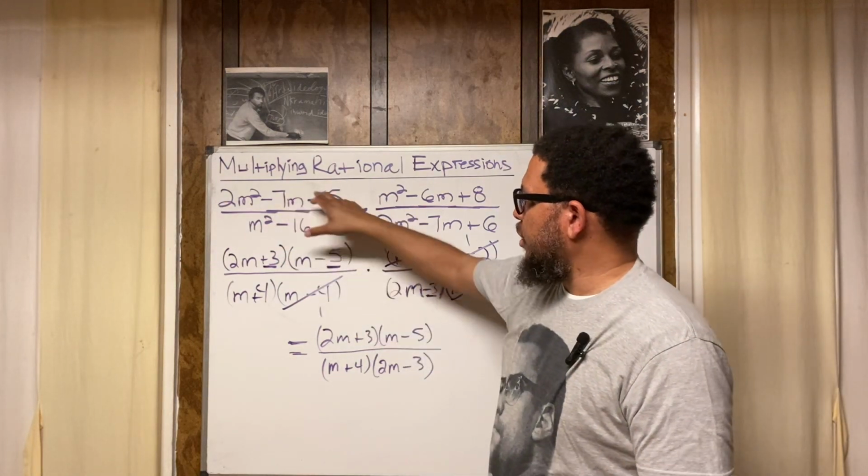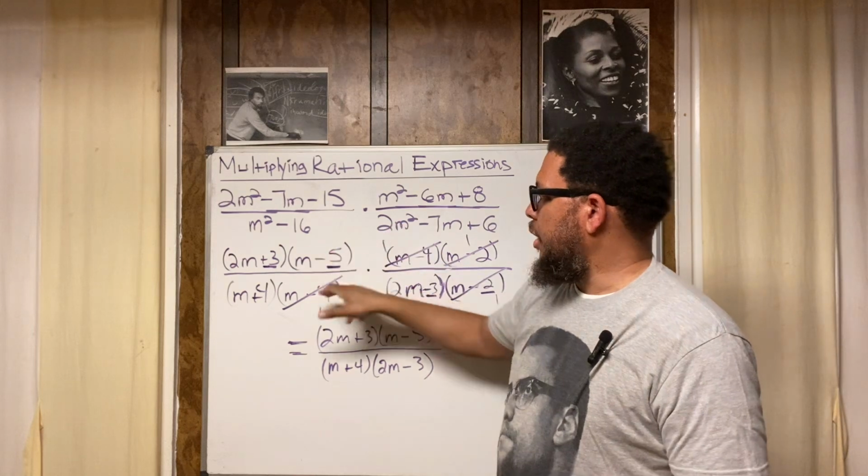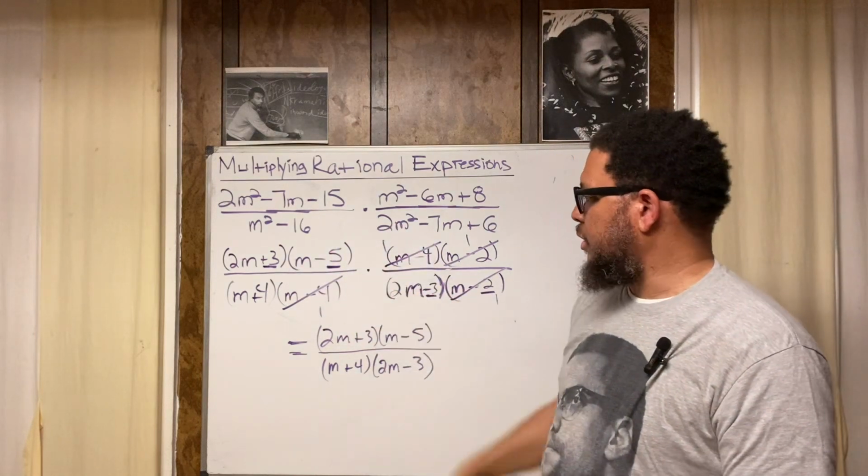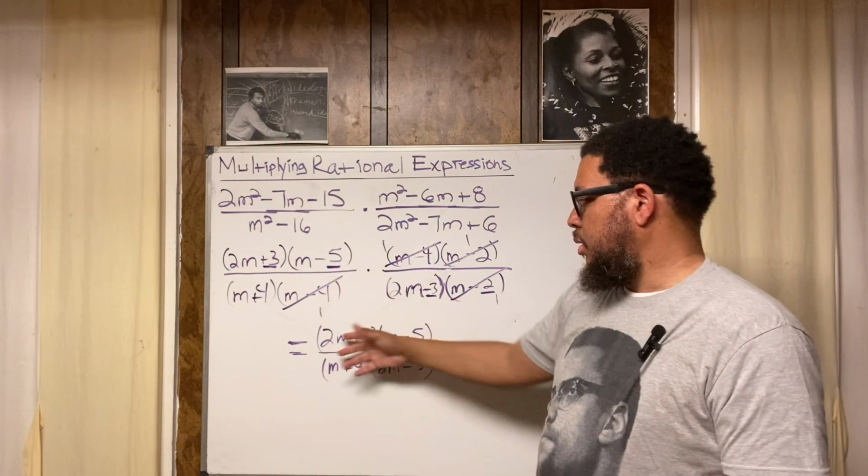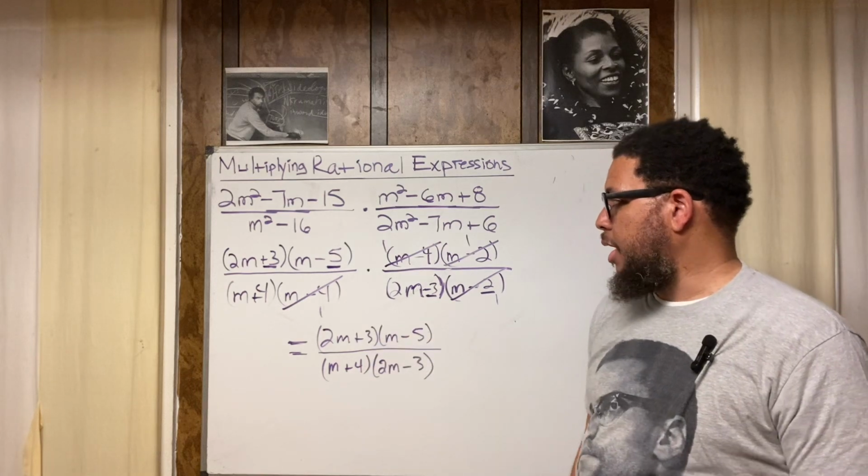But yeah, factor everything, numerators, denominators, and then look for stuff to cancel out. Whatever doesn't get canceled out, that's your final answer. Just put them together.